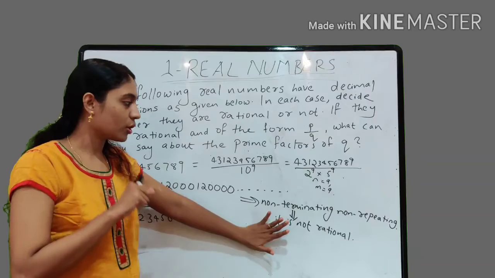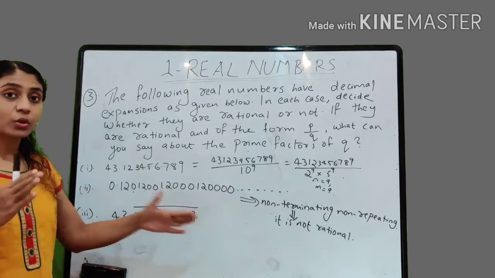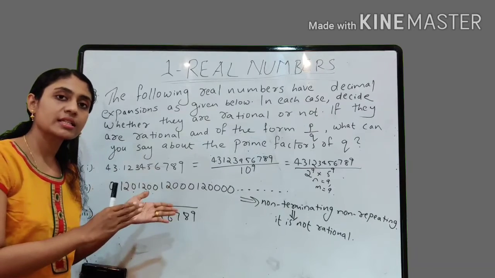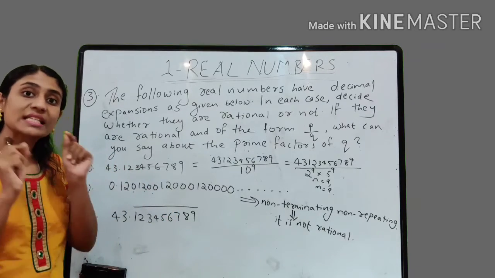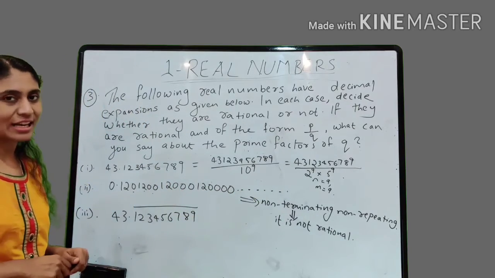Non-terminating, non-repeating. That means it is not a rational number. We know rational numbers either have a terminating decimal expansion or a non-terminating repeating decimal expansion. But here it is non-repeating. That's why it is not a rational number.